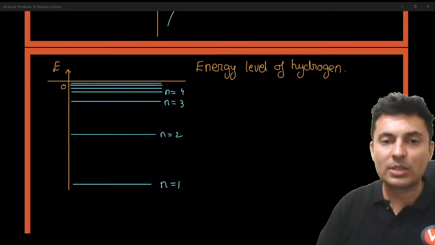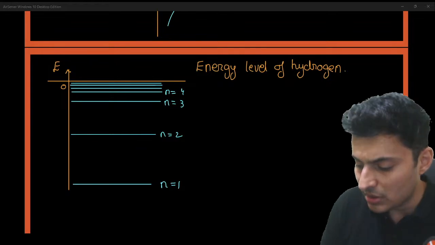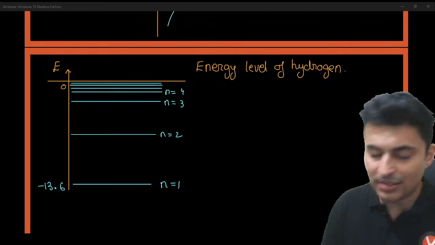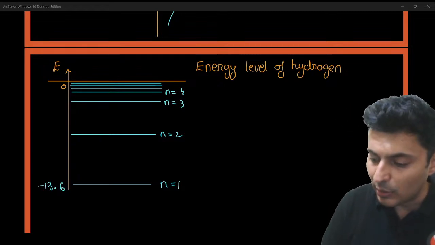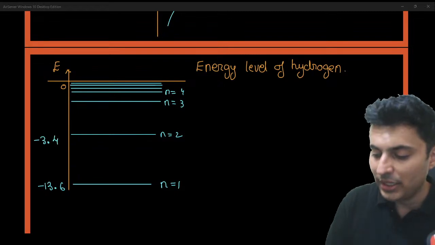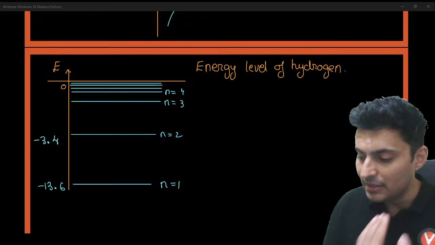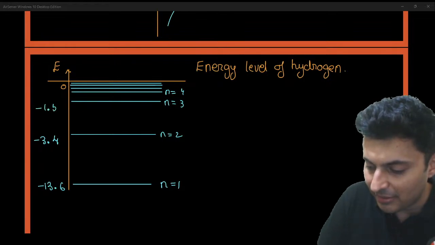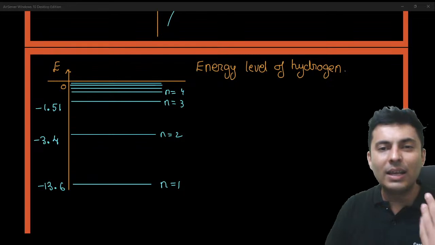Right. And you should also basically remember the values. N is equal to 1, the ground state, is minus 13.6, everyone. Then n is equal to 2, which is the first excited state, is minus 3.4. Then you have n is equal to 3, which is the second excited state, which is minus 1.51. Okay, at least 3 values remember.